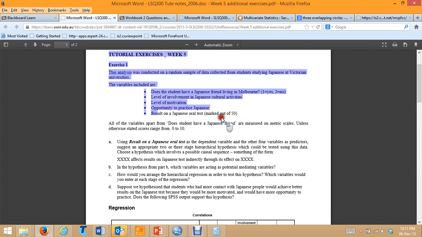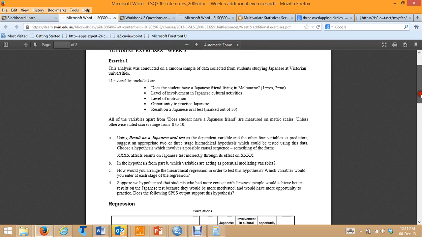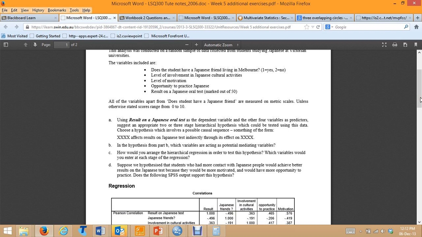You have 4 IVs. So does the student have a Japanese friend, yes or no, is dichotomous. Level of involvement in Japanese cultural activities, level of motivation and opportunity to practice Japanese. These latter 3 are all metric, continuous variables.